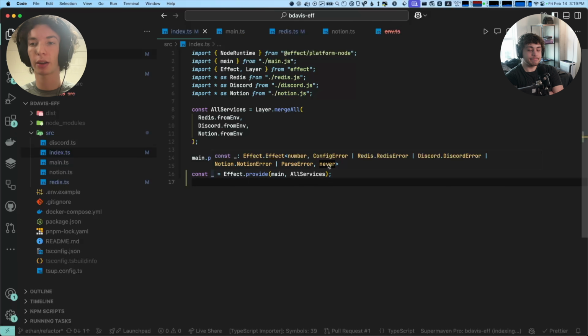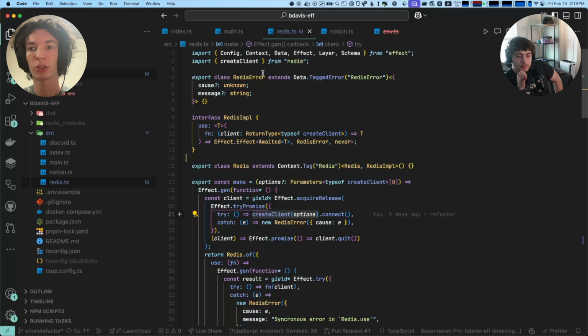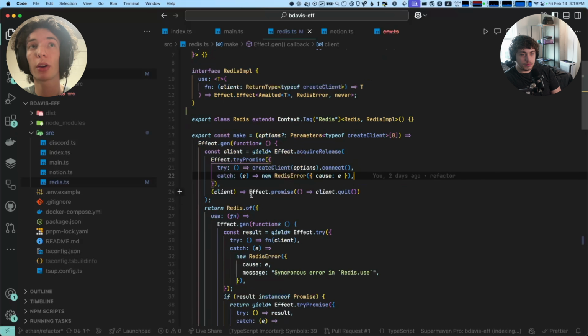Just like how handling an error removes it from the type. Now there's actually kind of a lot going on in this make function. The first thing is this type here. This is the create client function from the Redis package, which is what actually creates the Redis client. All we're doing is extracting the type of the arguments to this function and making that the type of the arguments to this make function.